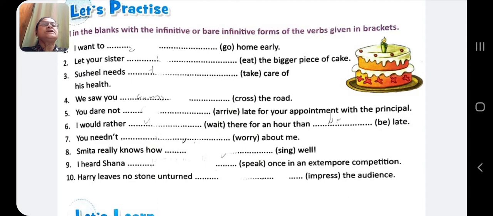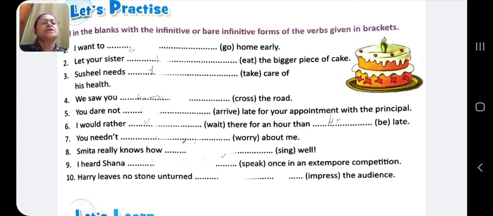Let your sister eat the bigger piece of cake. Sushil needs to take care of his health. We saw you crossing the road. No, we saw you to cross the road. You dare not arrive late for your appointment with the principal. I would rather wait here for an hour than be late. You need not worry about me.